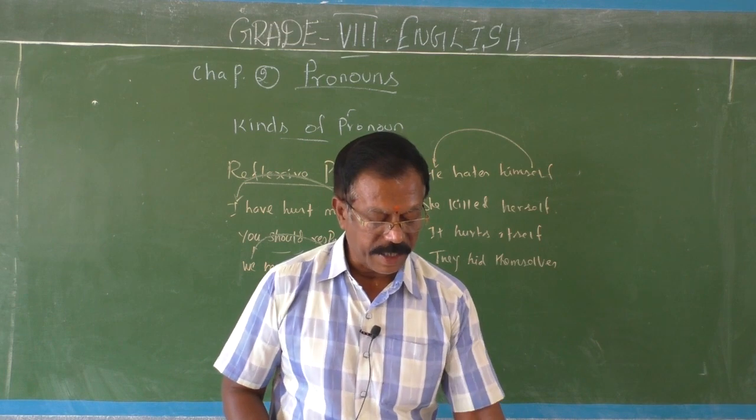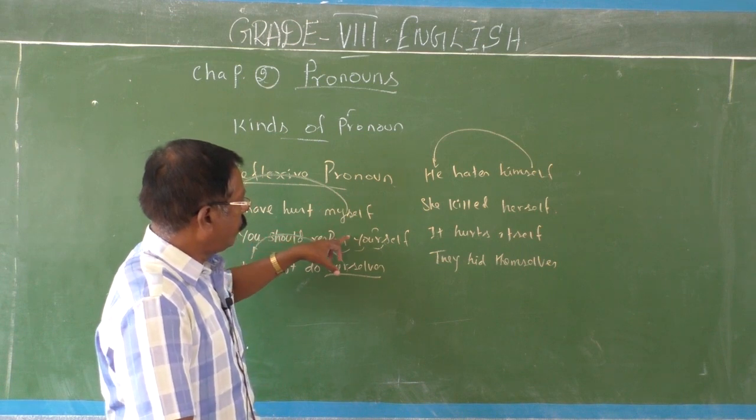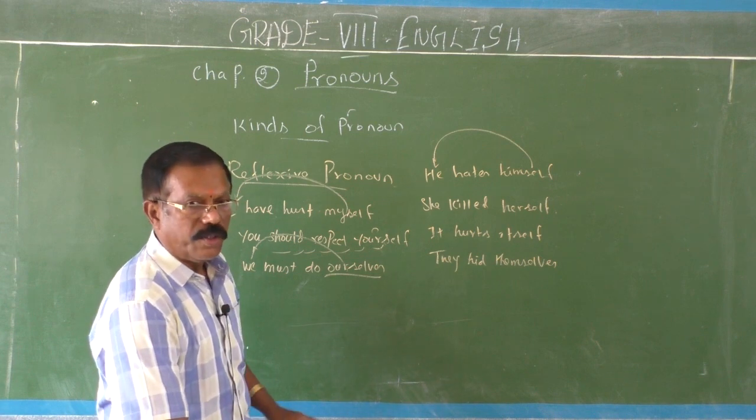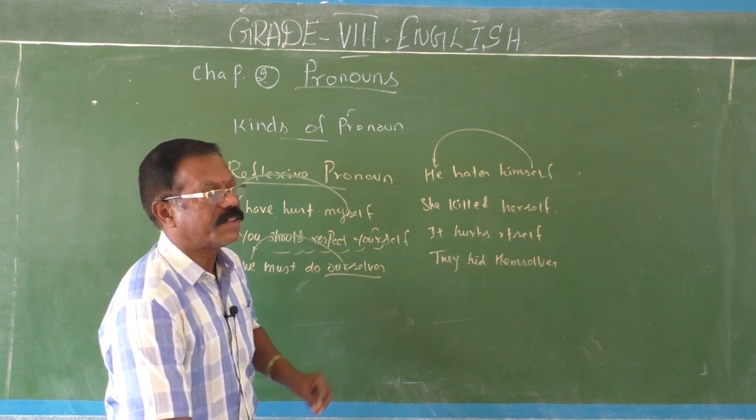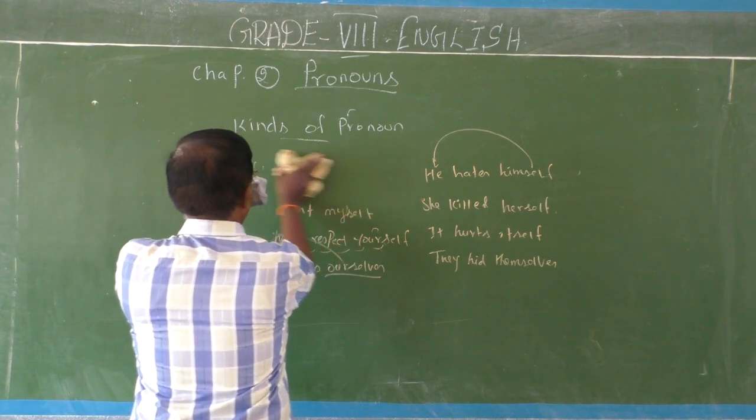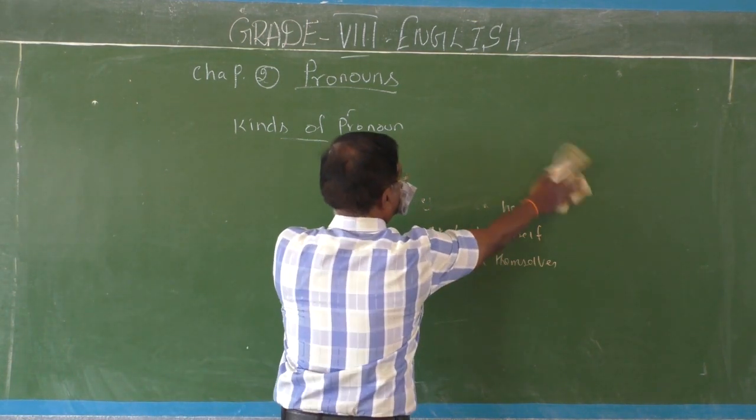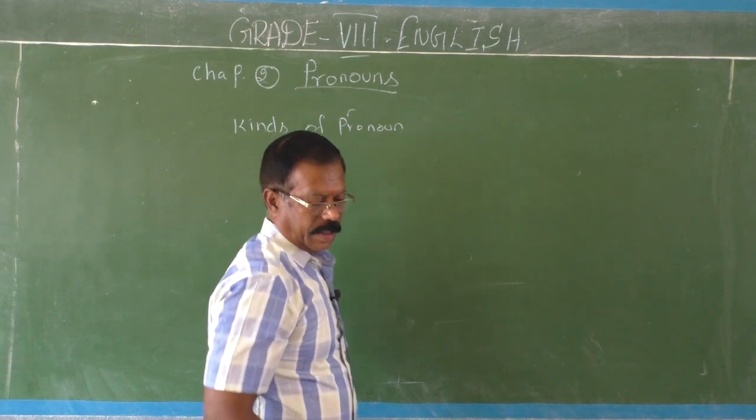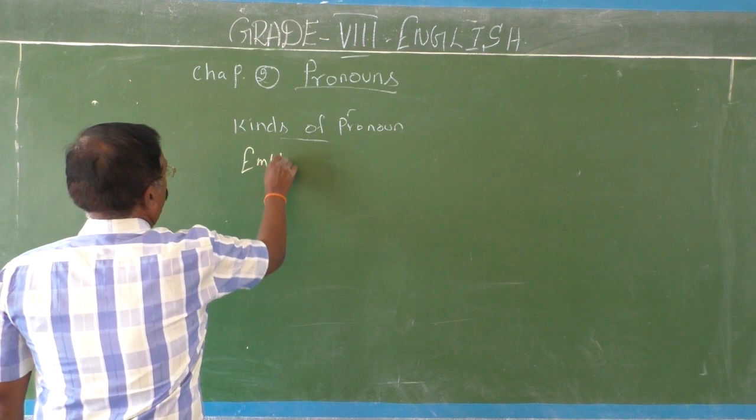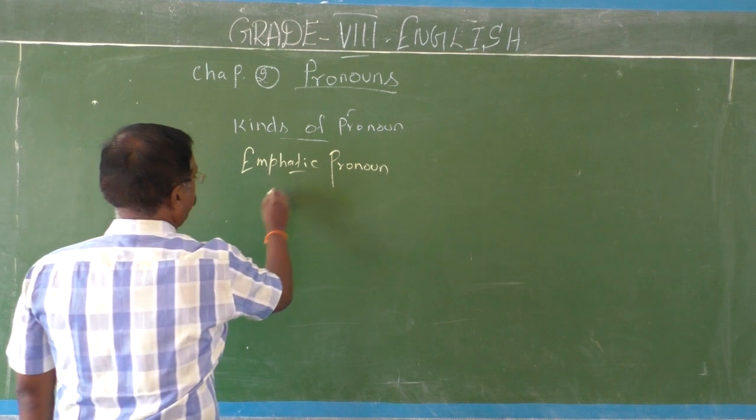And then next, emphatic pronouns. The same forms, myself, yourself, ourselves, himself, herself, itself, themselves, are used with the subject for emphasizing certain things. They are called emphatic pronouns. See, emphatic pronouns.